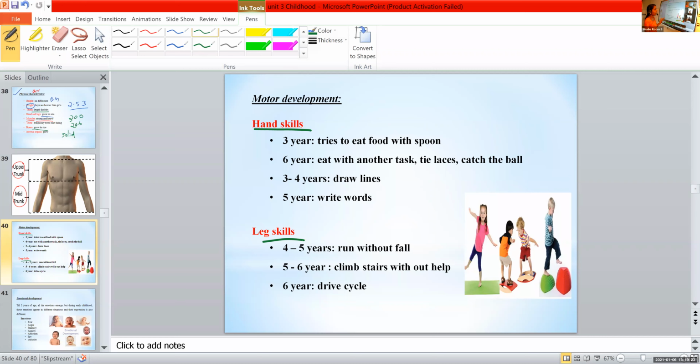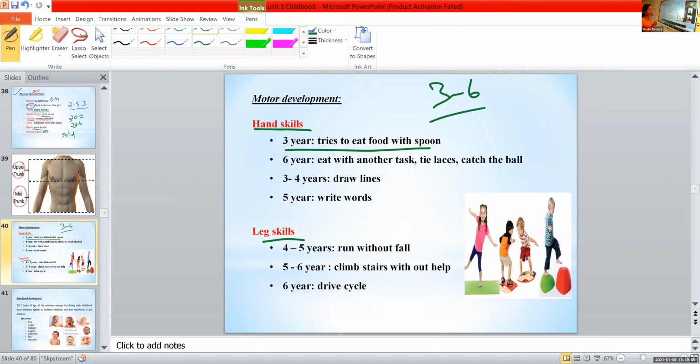Hand skills means simple. What does it mean, Meghna? Writing, eating. Very good. The activities we do with the help of hands. That is hand skills, simple one. So almost the third year, they try to eat food with a spoon. For an infant, it is very difficult to eat food with a spoon. But in early childhood, a child from 3 to 6 years, he or she can easily eat food with the help of a spoon.